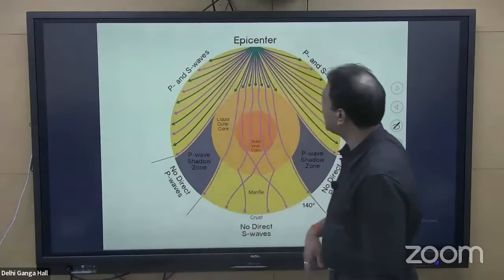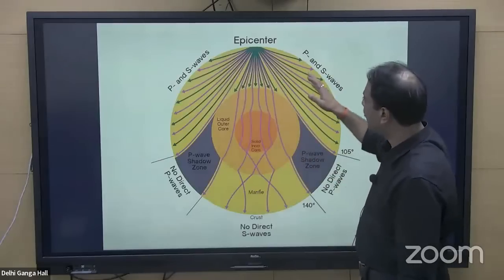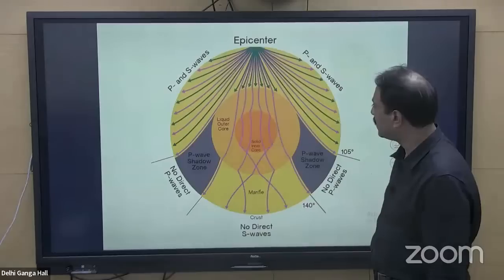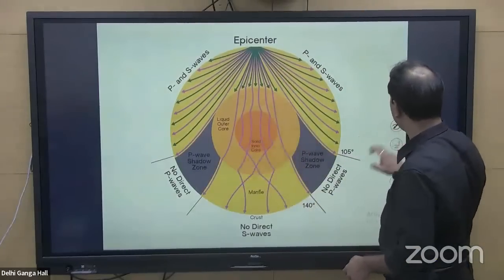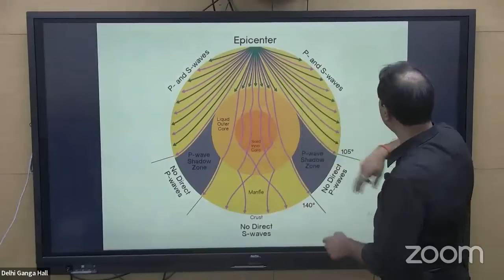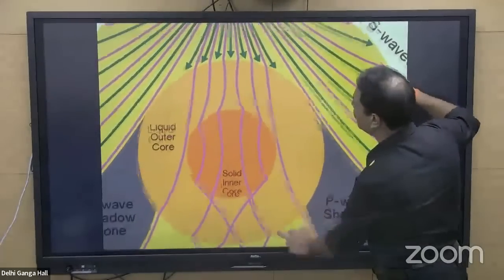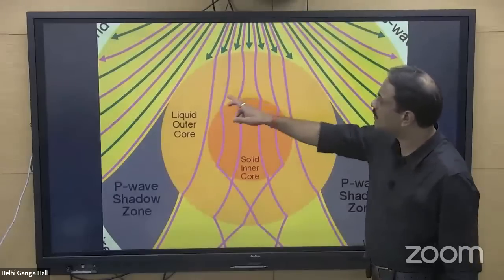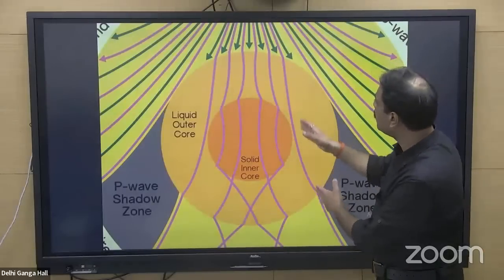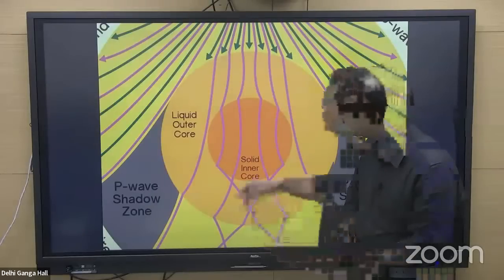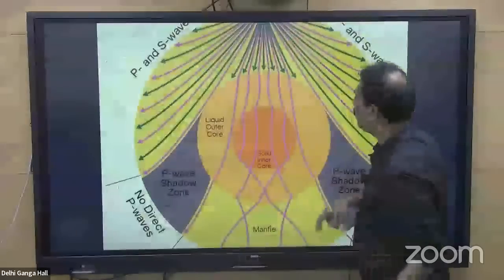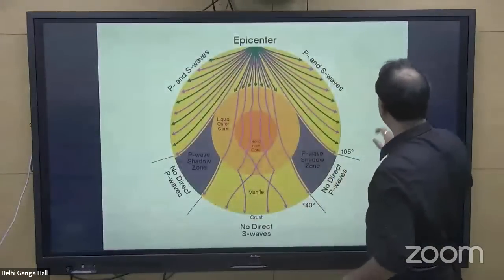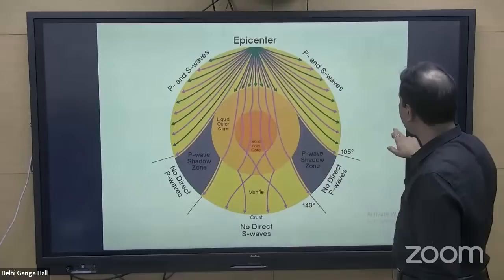Again, looking back at this particular figure, see here, the waves are moving in different directions. If you can demarcate the difference in the color, I don't know whether you are able to, but I will try to increase the size so that you are able to see that. There are two colors of the waves used over here. One is somewhat magenta or purple, and the other is dark green or bottle green, right? So look at these two colors.